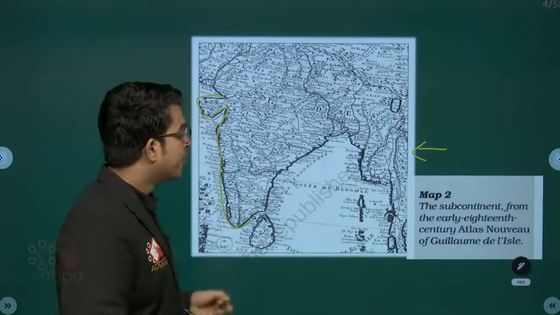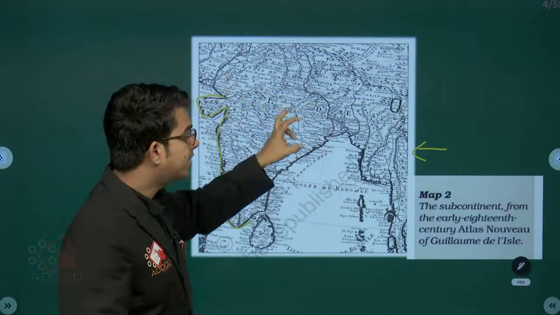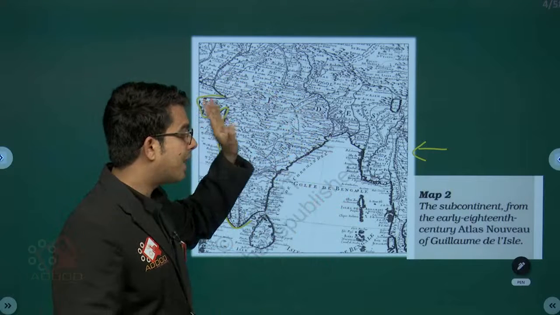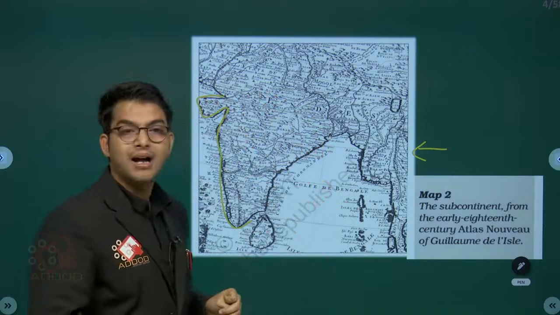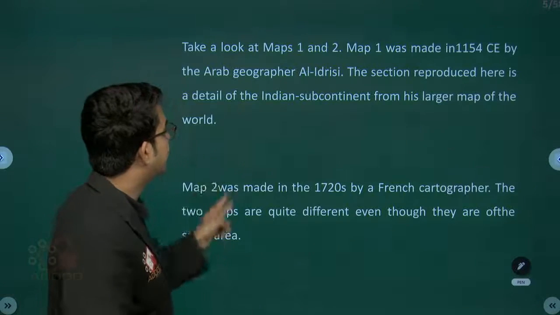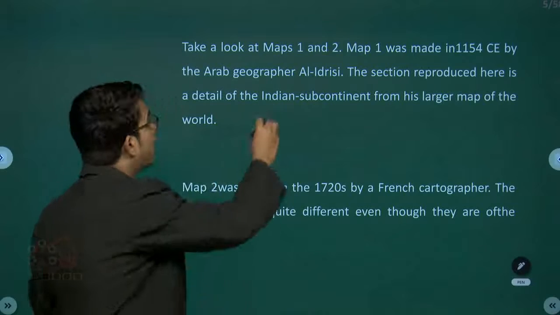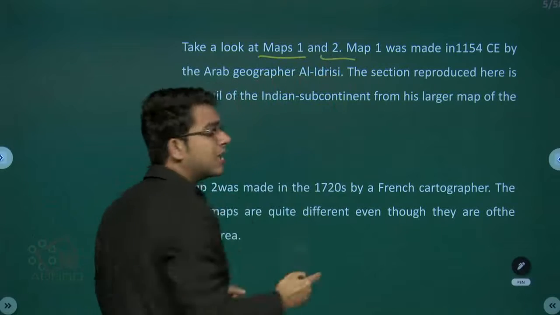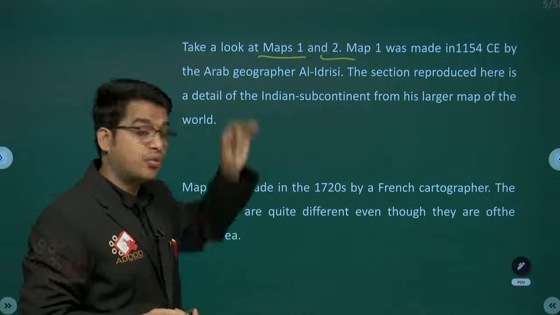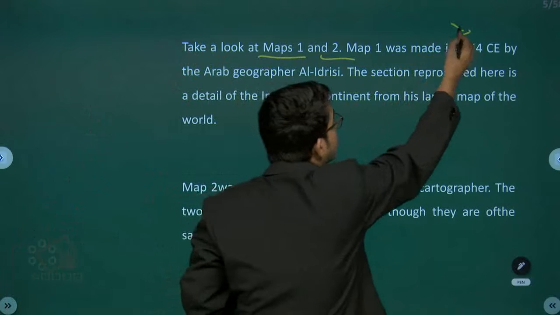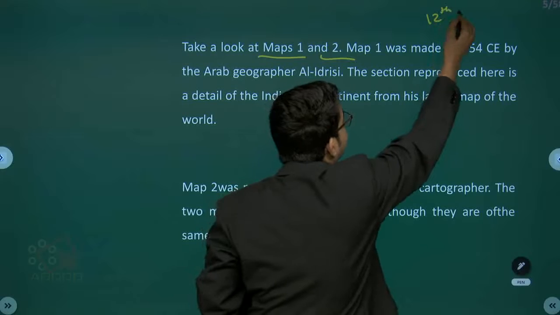So the 12th century we are talking about, and the early 18th century Atlas Novel of Guillaume de l'Isle, which they created. Now take a look at map 1 and map 2. Map 1 was made in 1154. That is what we are talking about: the 12th century.